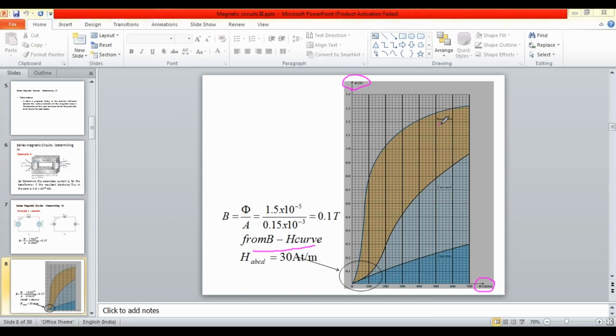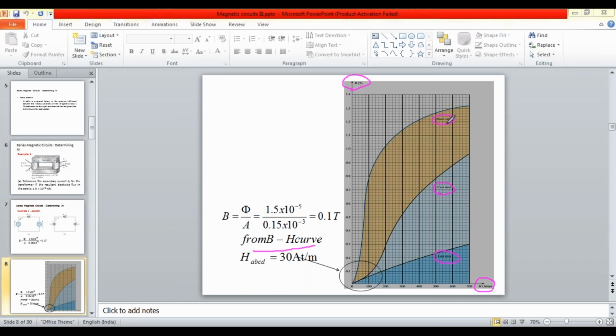This is for sheet steel type of material, this is for cast steel, and this is cast iron material. So in the BH loop curve you have three different materials.